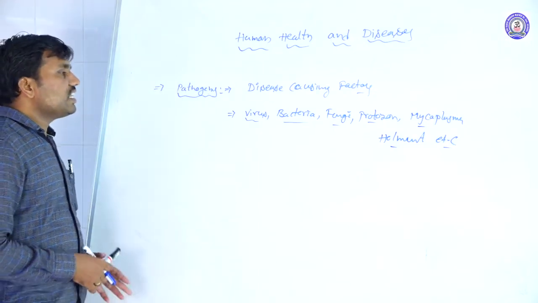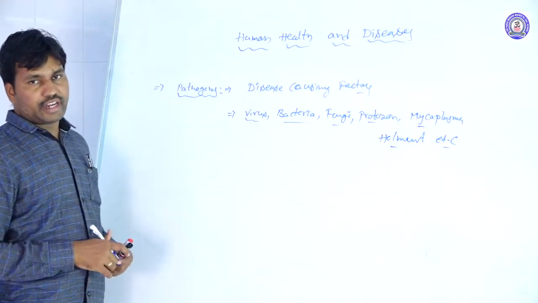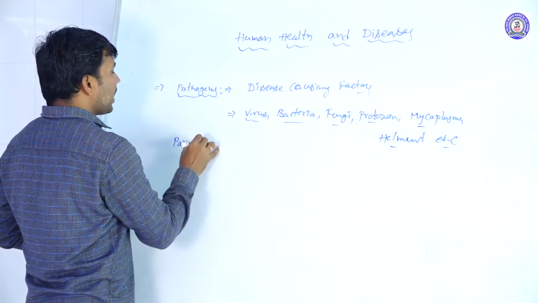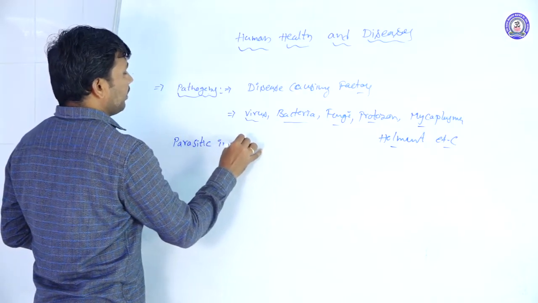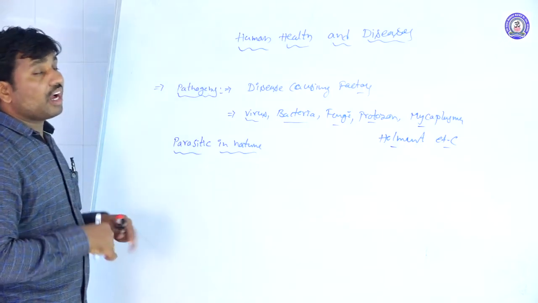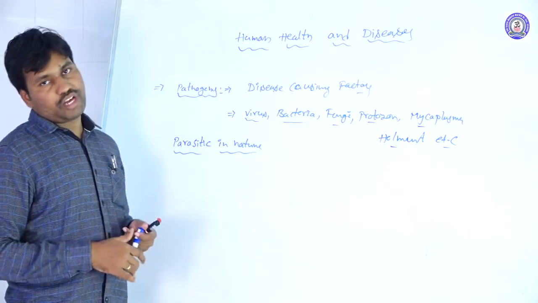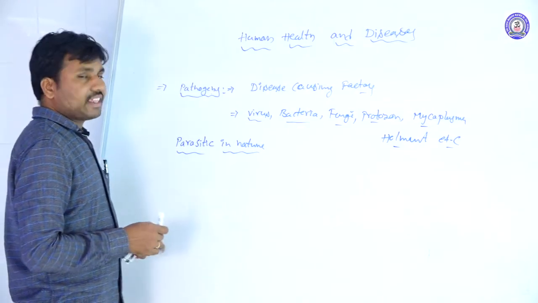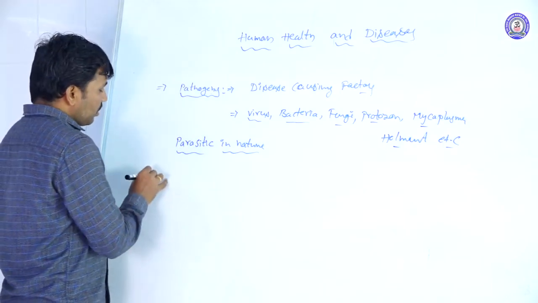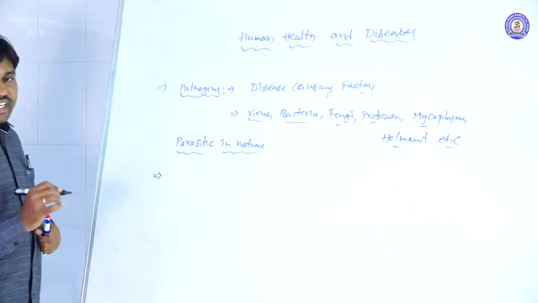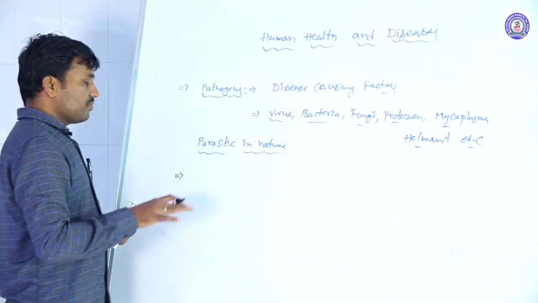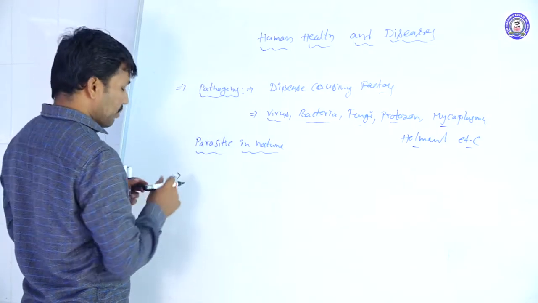Most of the disease causing organisms we are taking are parasitic in nature. That means they depend on another organism to survive. That condition is called parasitism. Because of this parasitic nature, the pathogens are differentiated based on their properties. We differentiate the parasites.